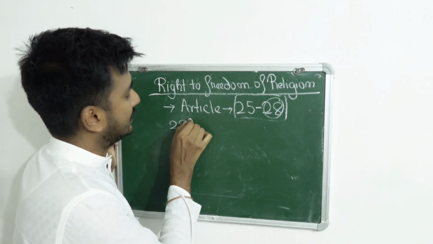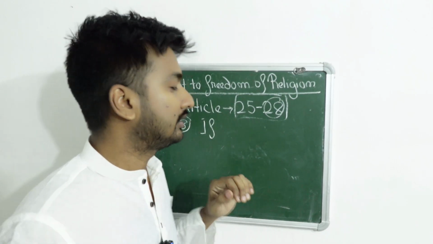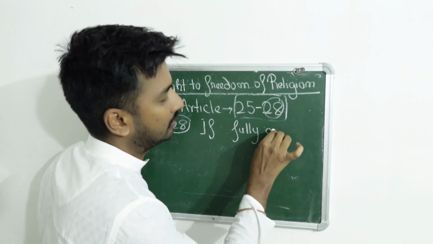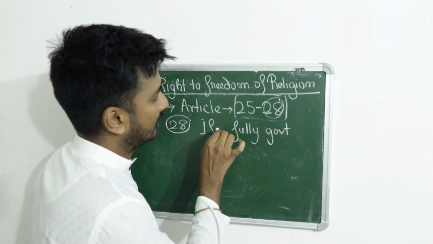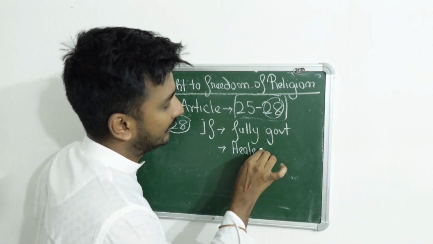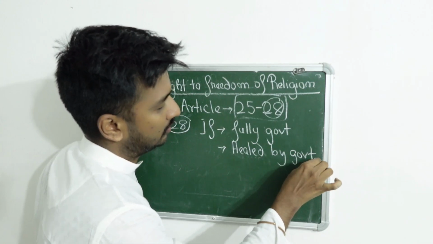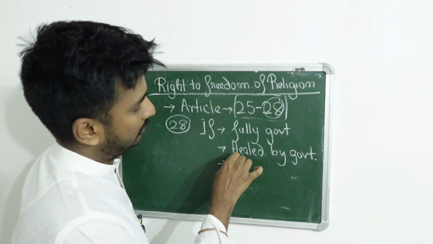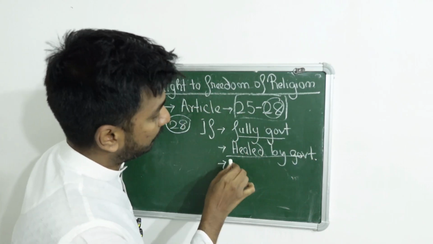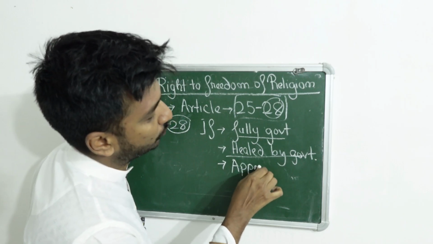Article 28 says that if an institution is fully governed, fully governmental, held by government, or there is approval, approved is the correct word, approved by government.